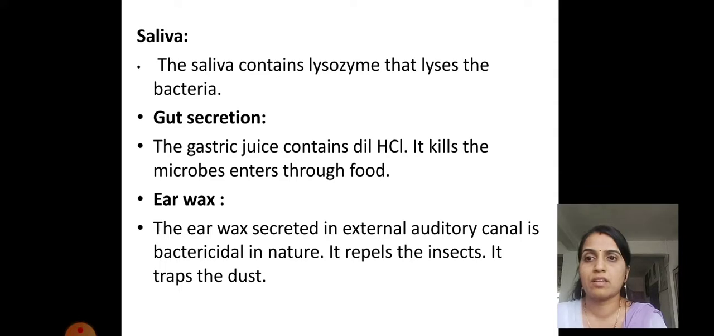Next is earwax. The earwax secreted in the external auditory canal is bactericidal in nature. It repels the insects and traps the dust. So the earwax avoids the entry of pathogens, especially bacteria, inside the ear. For that purpose, this earwax is secreted by the external ear, which avoids the entry of bacteria inside the ear.